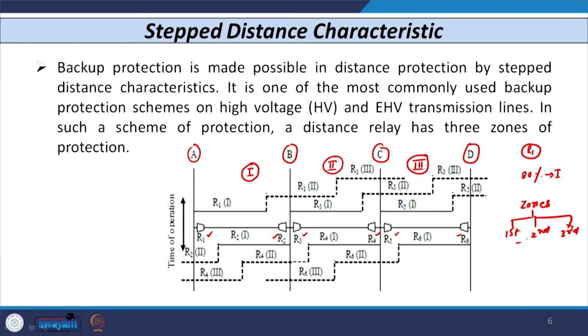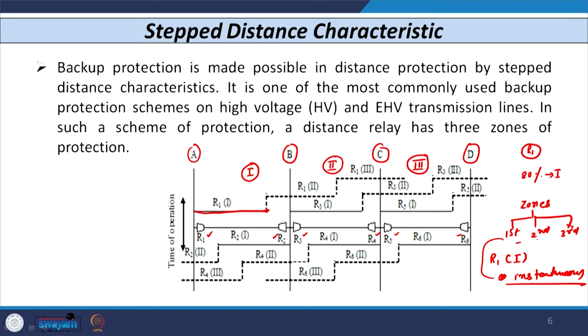The first zone of distance relay R1 covers 80% of the line from bus A. If I draw 80% from bus A, this region is the first zone of distance relay R1. If any fault occurs in this region, then the relay operates instantaneously, without any time delay.